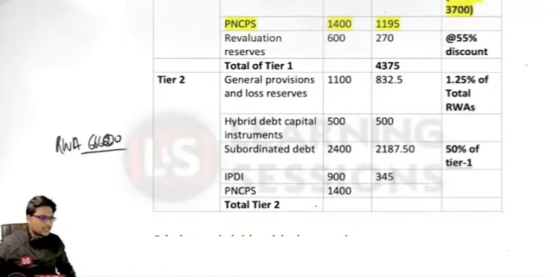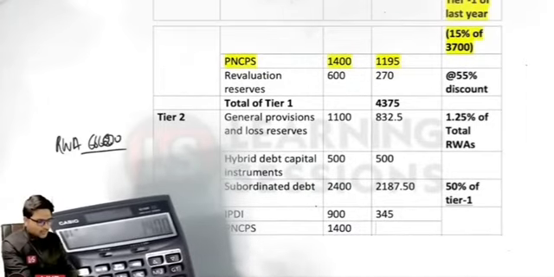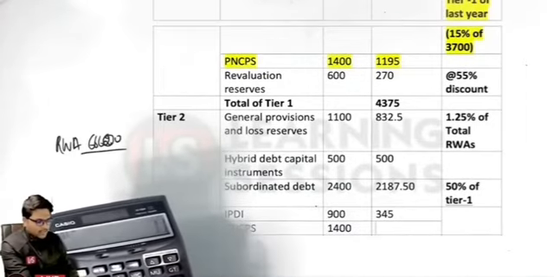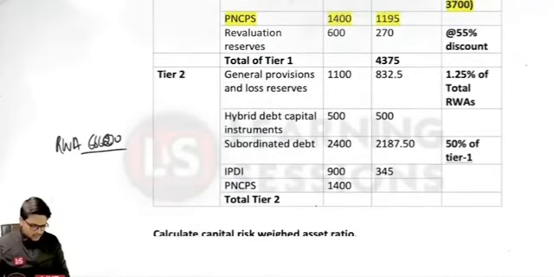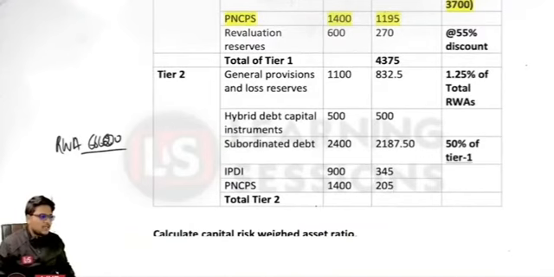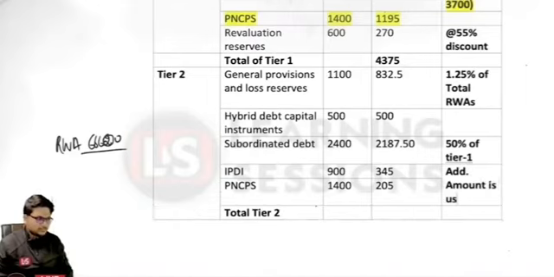So 345 can be utilized under the IPDI, and under PNCPS we had the total amount equal to 1400, and out of it 1195 was already there in tier 1. So it is 205. So any of the surpluses, any of the additional amount from the tier 1, is used over here.